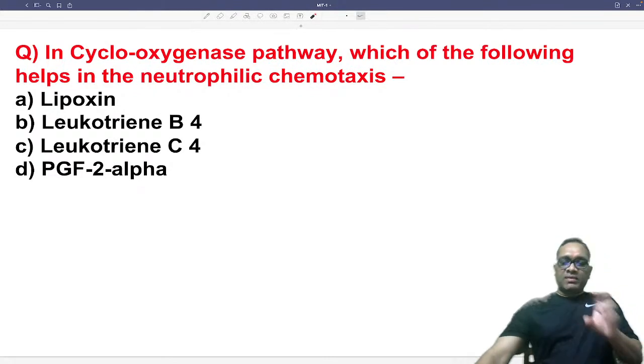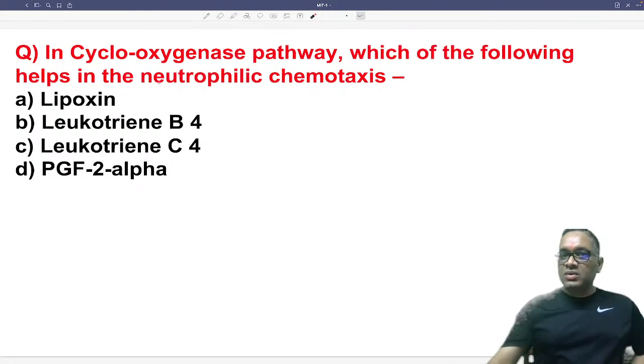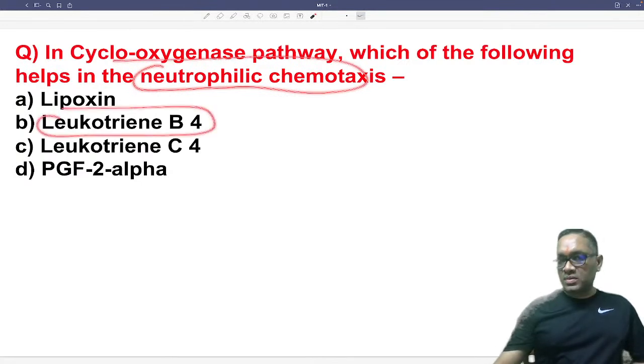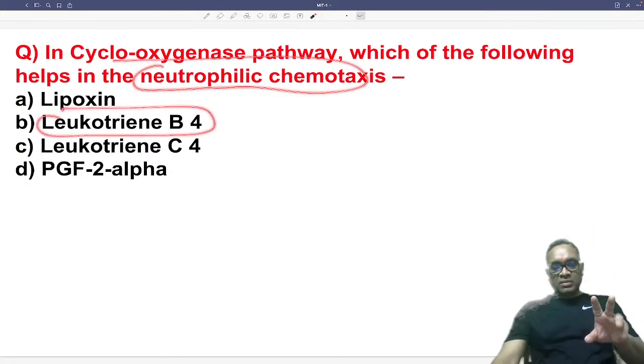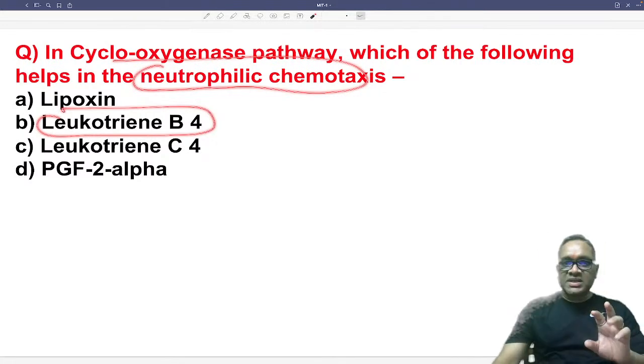Why I'm saying this: because you have already solved questions where you have learned that neutrophilic chemotaxis is done by leukotriene B4, right? So these are the two things you have observed. Don't worry. You have committed a mistake here, but you will never commit this mistake in your exam. This was the question in NEET and DNB both exams, right?